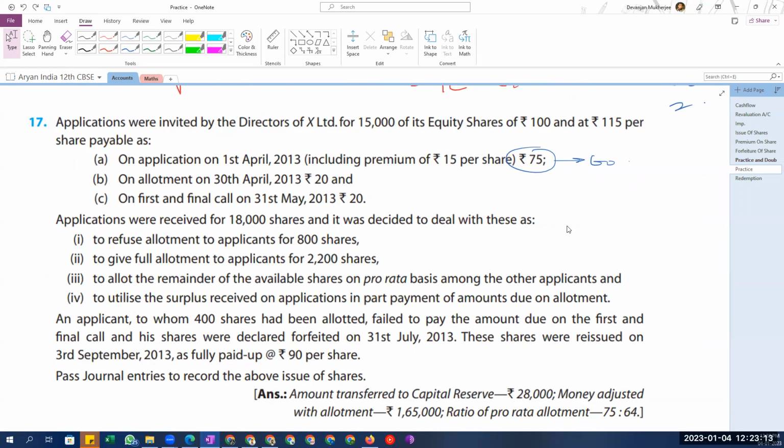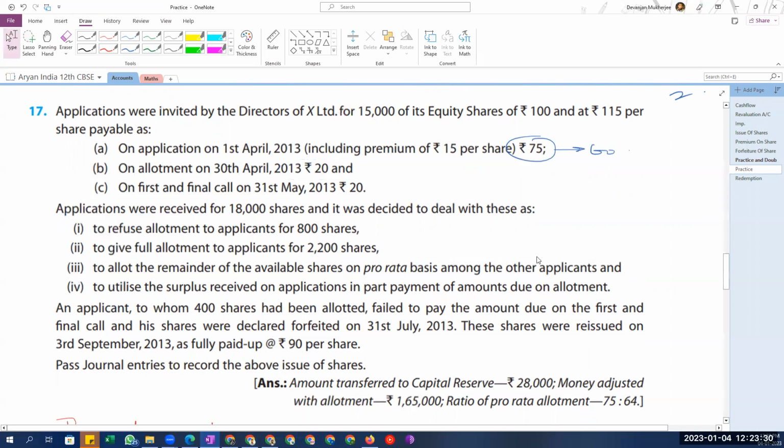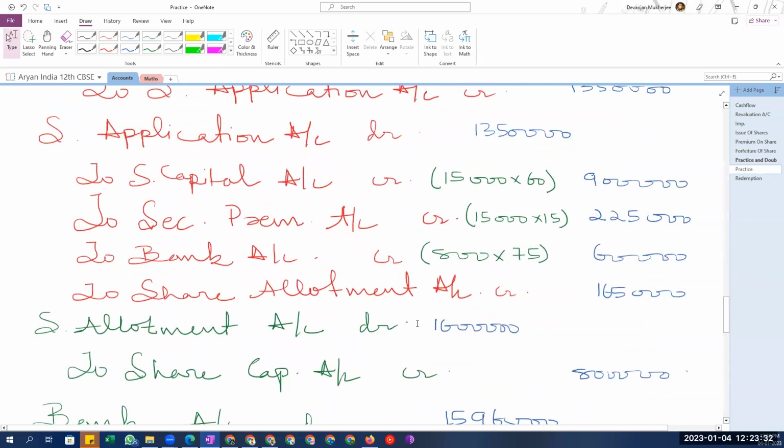It will be 15,000 into 20. Very nice. Because you have 15,000 shares and the collected money is 20. So straightforward. There is nothing too much to think about in this.